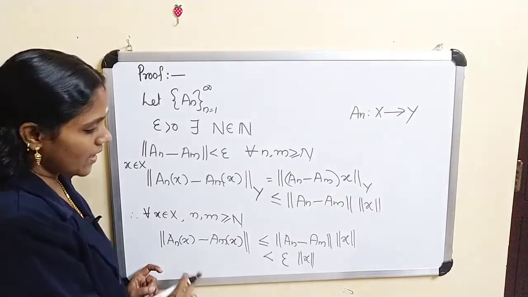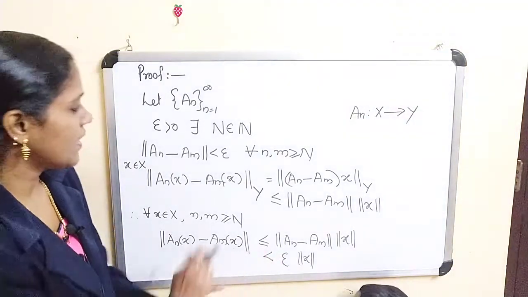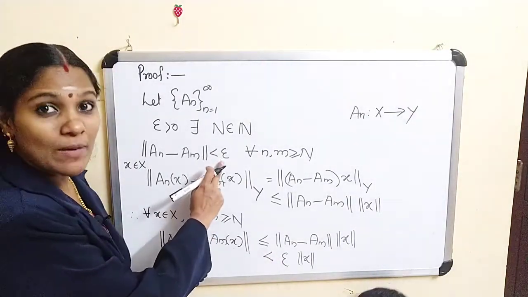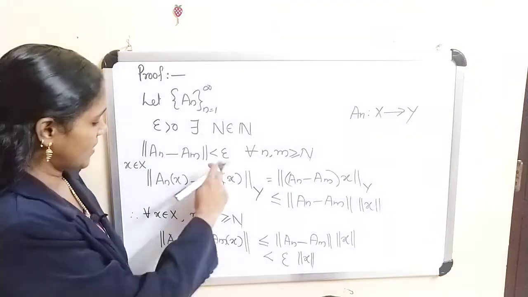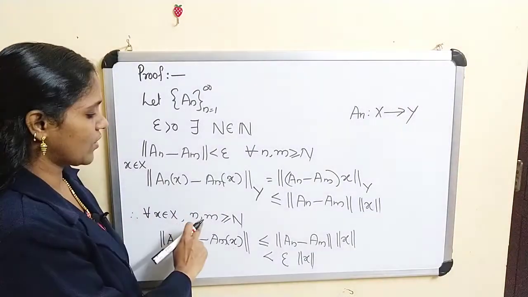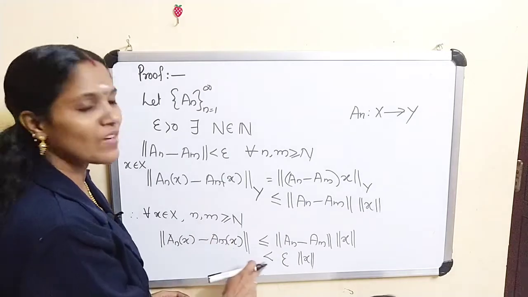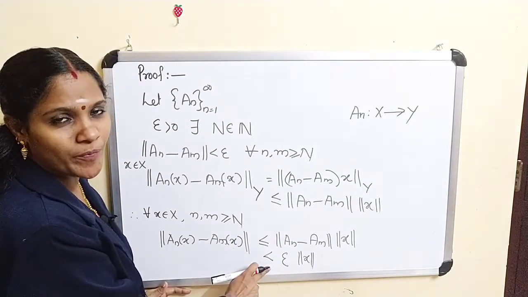Clear? Now if you take this epsilon as epsilon by norm of x, then for every x belonging to X and n, m greater than or equal to N, this value is less than epsilon.